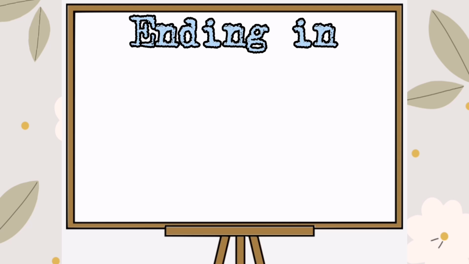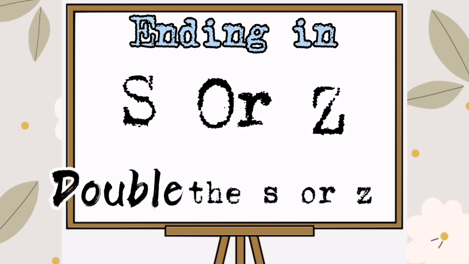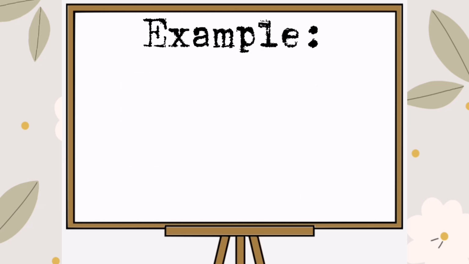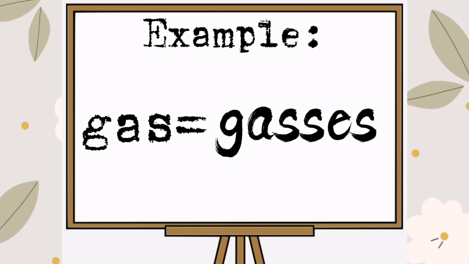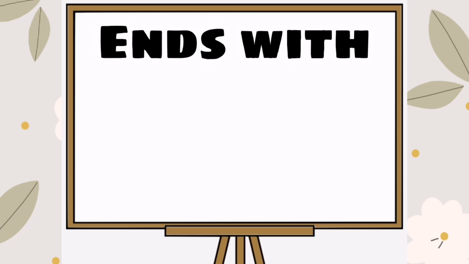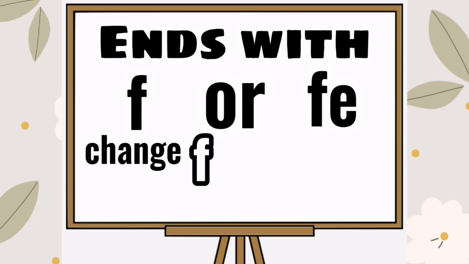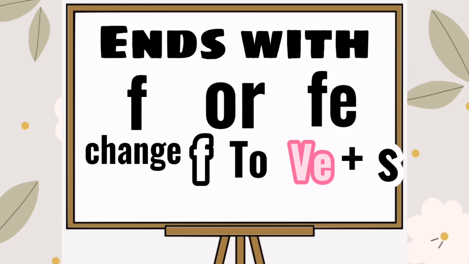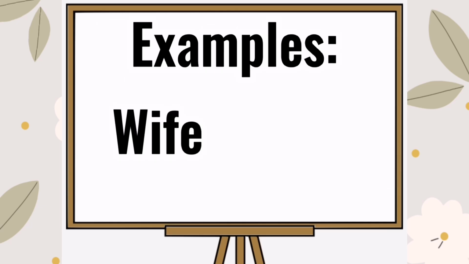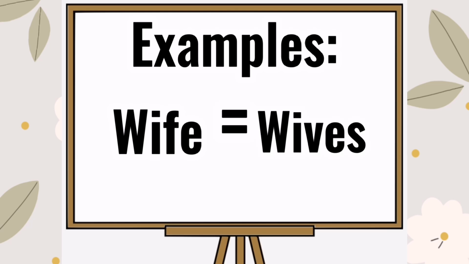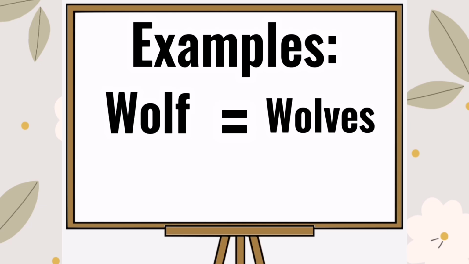Singular nouns ending in S or Z require that you double the S or Z prior to adding the ES for pluralization. Example, gas, gases. If the noun ends with F or FE, the F is often changed to VE before adding the S to form the plural version. Example, wife, wives, wolf, wolves.